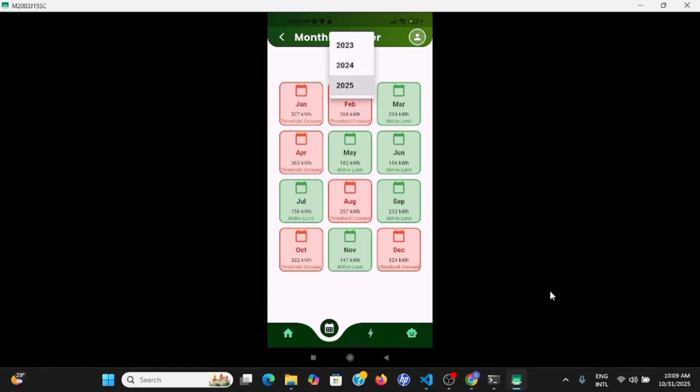We have also shown the calendar, and it is the 2023 calendar. If any month shows a threshold cross, it will be marked red. For better planning, one can see the monthly tracker and take the decision.